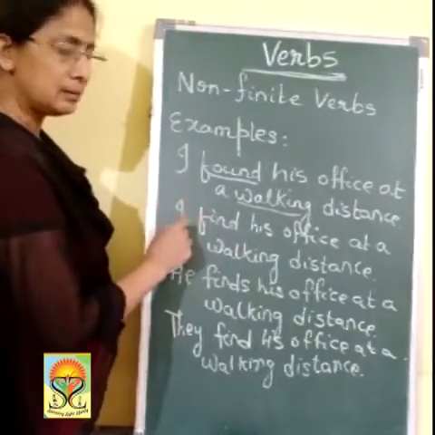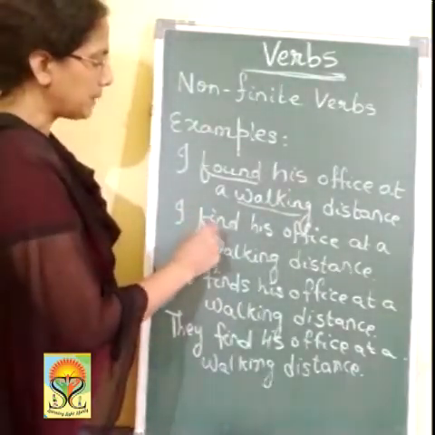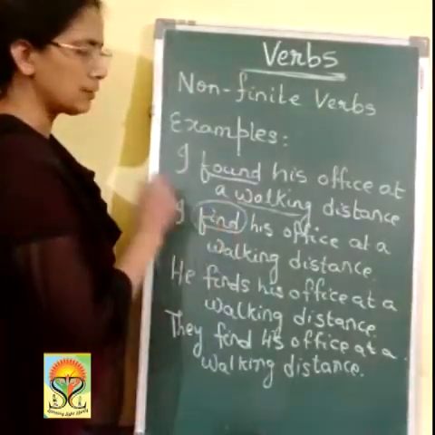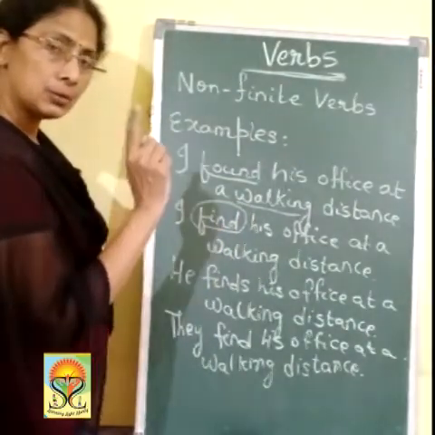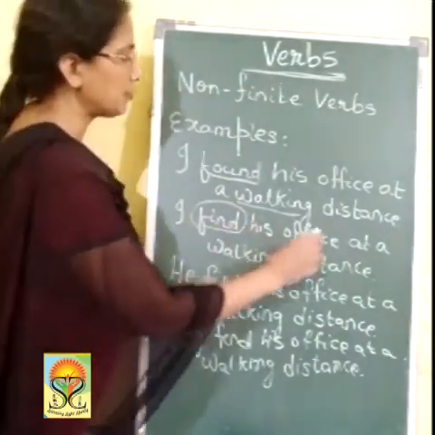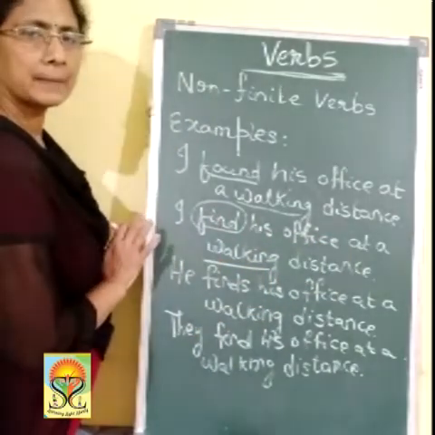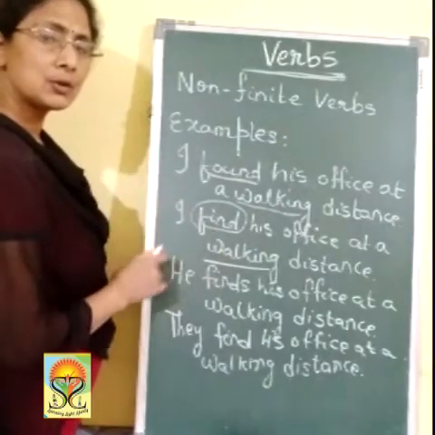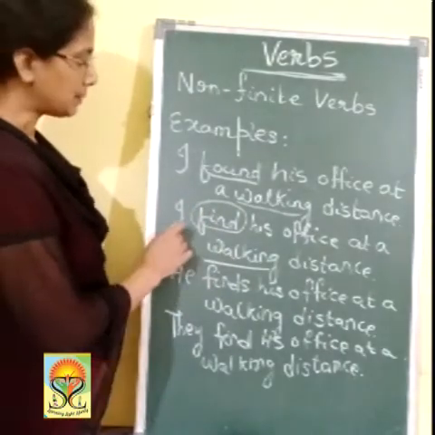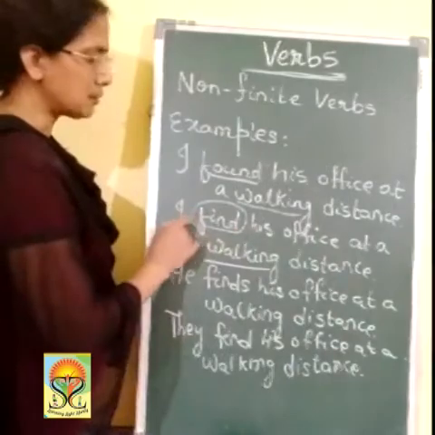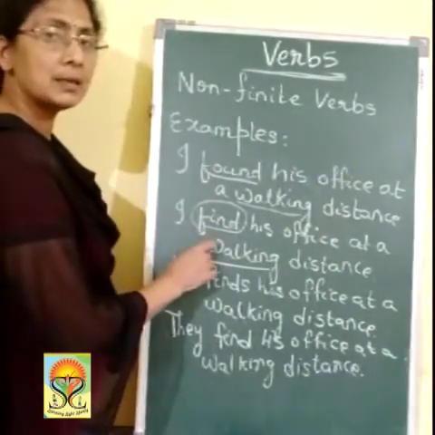Now see, come to the second sentence. I remains I, first person singular. I change the tense of this verb. There are two verbs in this sentence. I find his office at a walking distance. Does this verb change? It remains the same. The verb that does not change as per the other changes made in the subject is the non-finite verb.